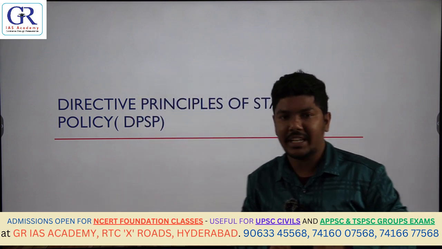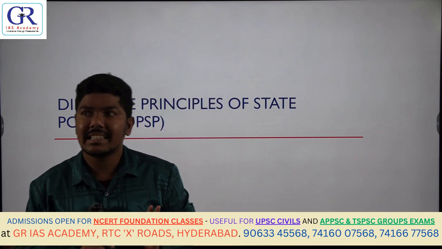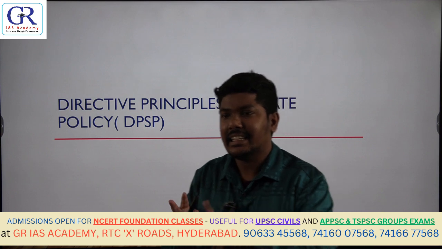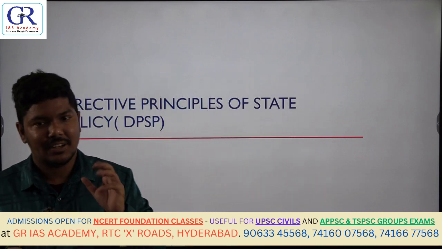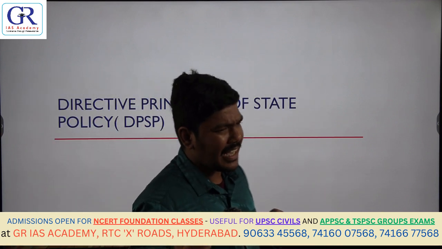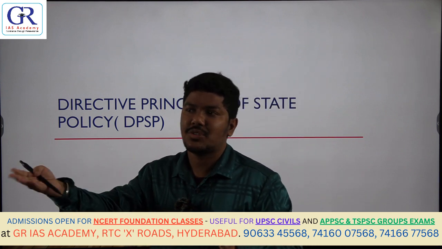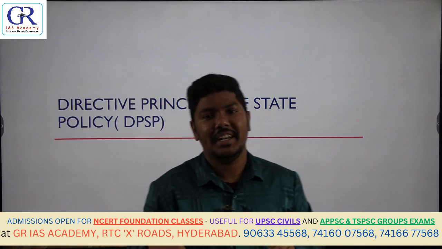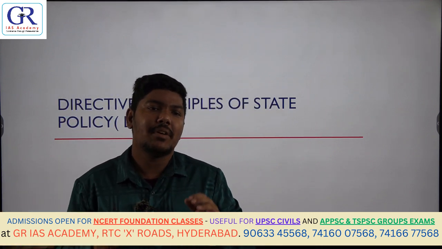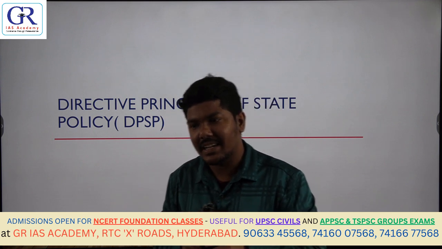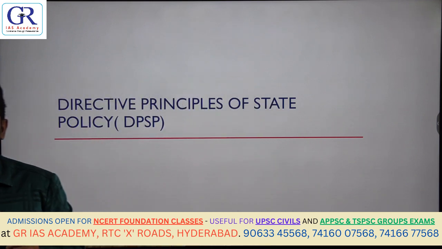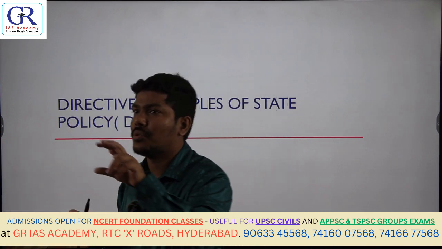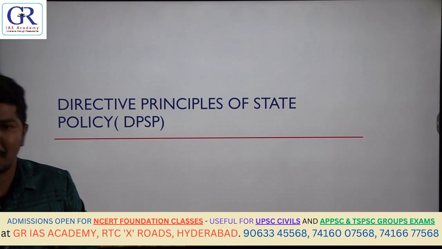First one is right to equality. It's basically the discrimination-related provisions that will be addressed in the right to equality. Then the next important one, right to freedom, which is Article 19, and then right against exploitation. And then freedom of religion, and cultural and educational rights, and finally right to constitutional remedies. Under Article 32 of the Constitution, through this particular article only we approach the Supreme Court.